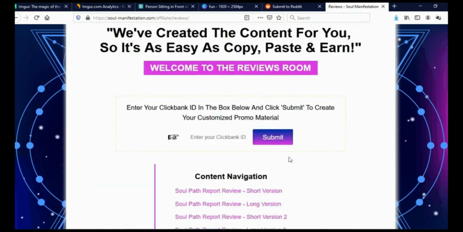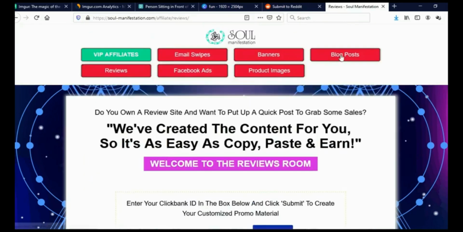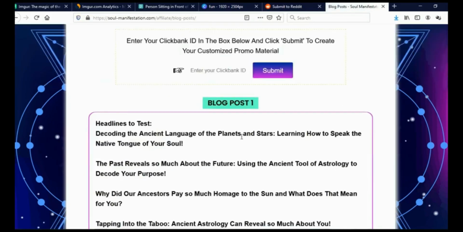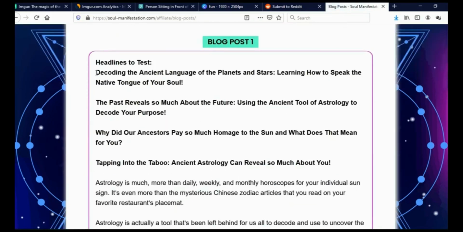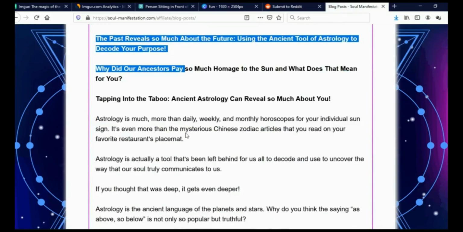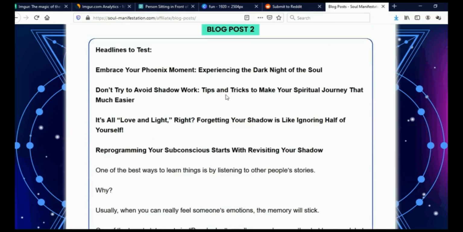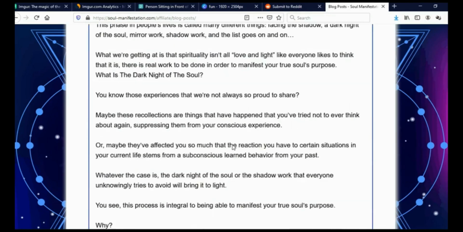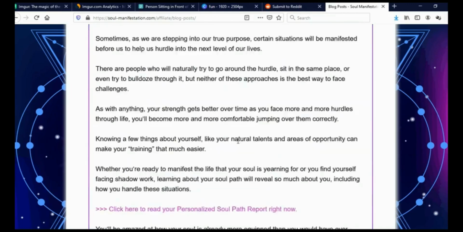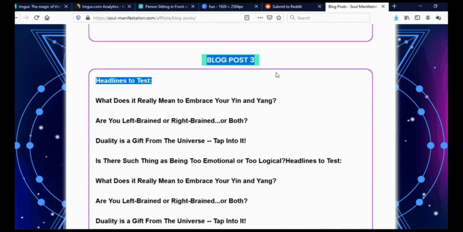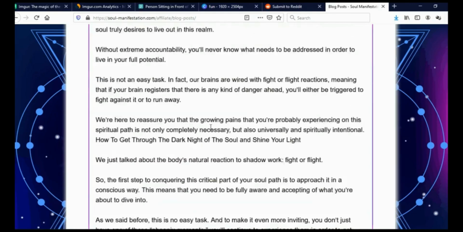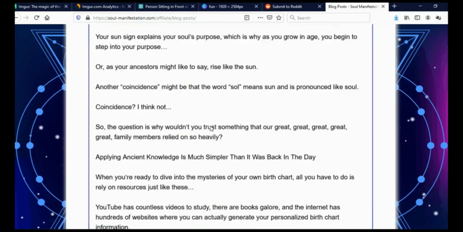And they're also giving us free articles. As you can see here, blog posts. When you click here, they are giving us blog posts. Here are the different titles that we can use for this article. And when we scroll here, for example, this is the blog post 2. Again, different titles for this post. And when we scroll here, we will see blog post number 3. So I just go back on top on the first blog post.